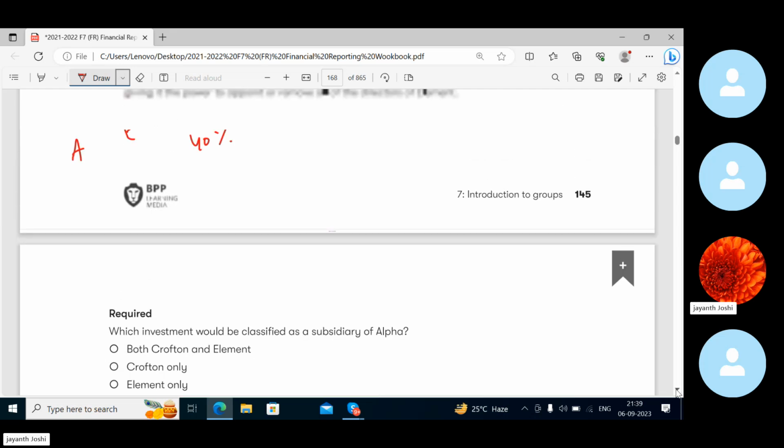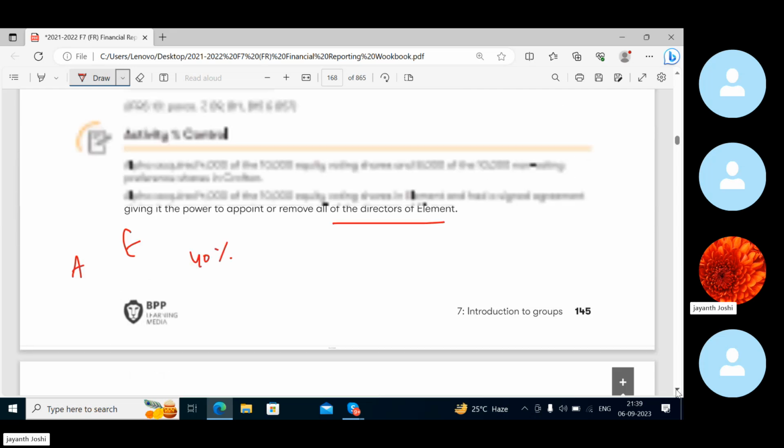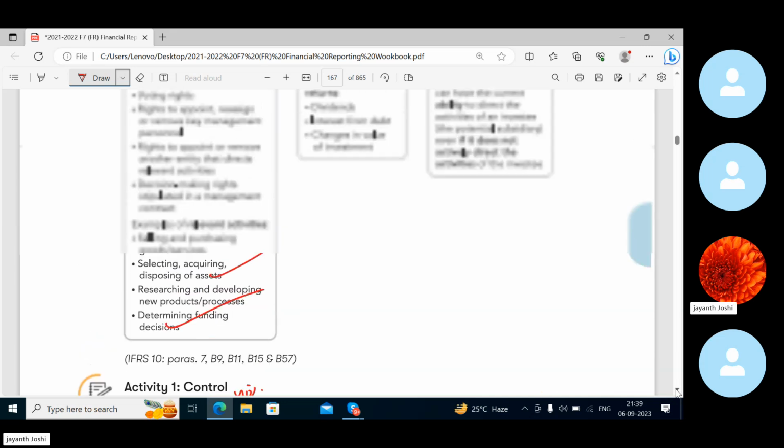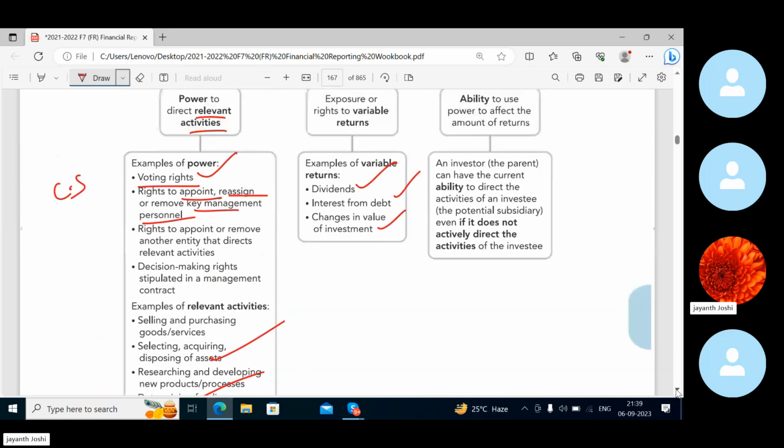For that you have all these points here to understand, right? Decision making rights stipulated in management contract. Is it a point here? Yes, sir. So when this is a point, what does it show? That the parent has power over the subsidiary or not? Second point also, sir: right to appoint or remove. Yeah, the right to appoint or remove is there, but this by default comes when there is more than 50% investment, right?